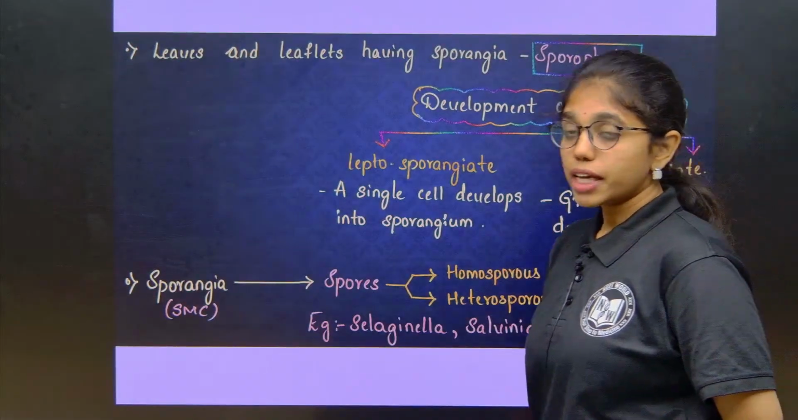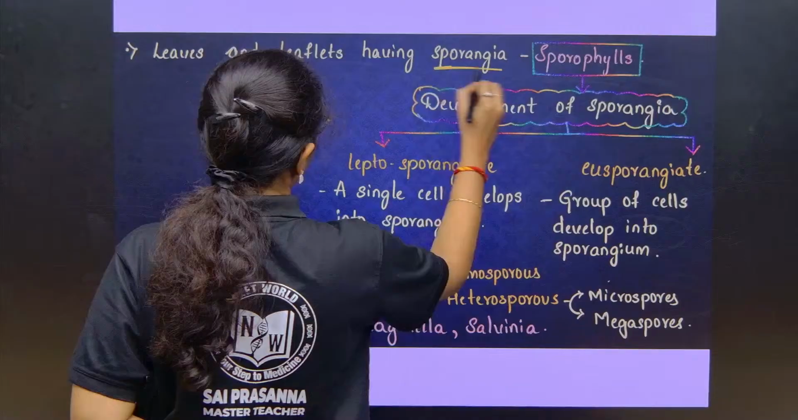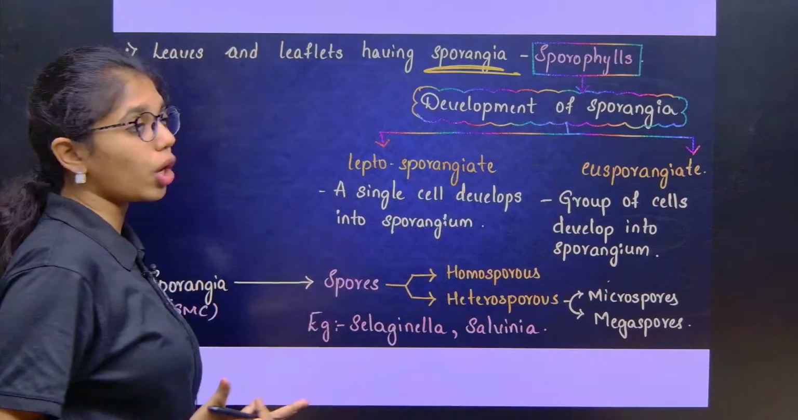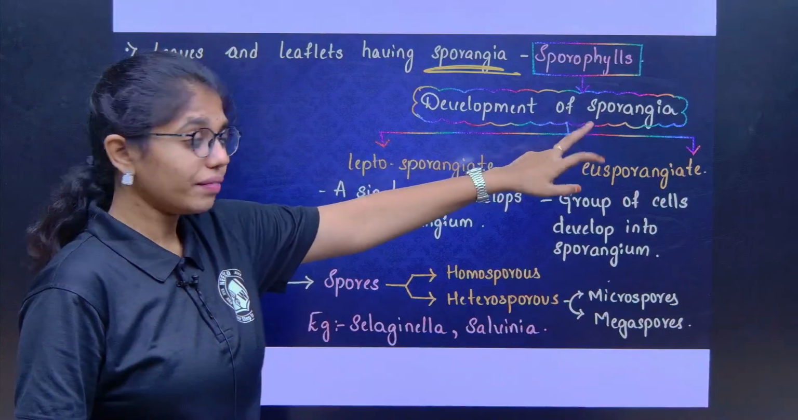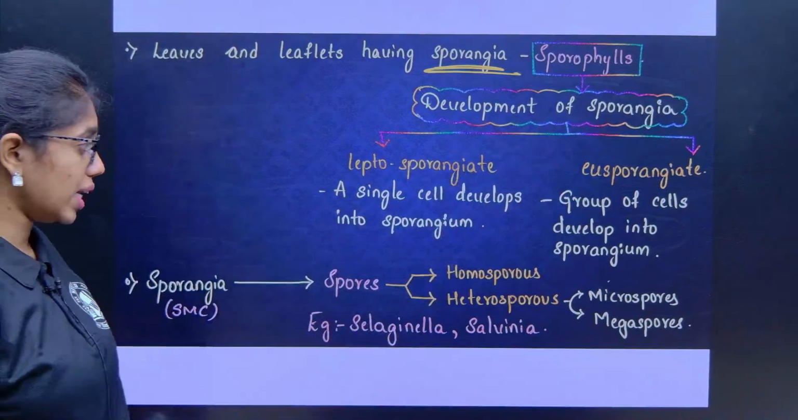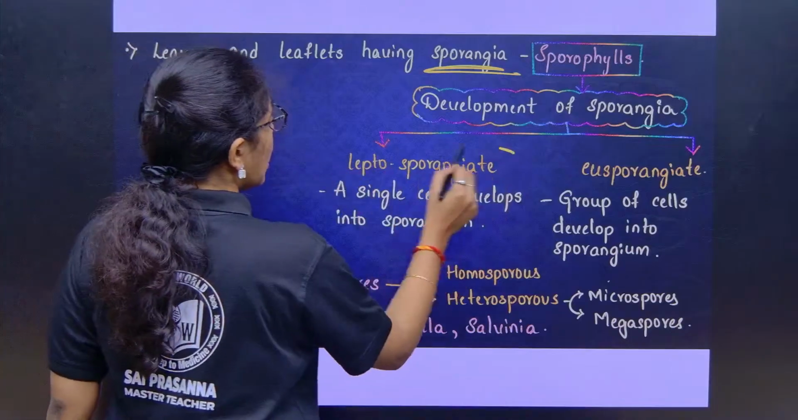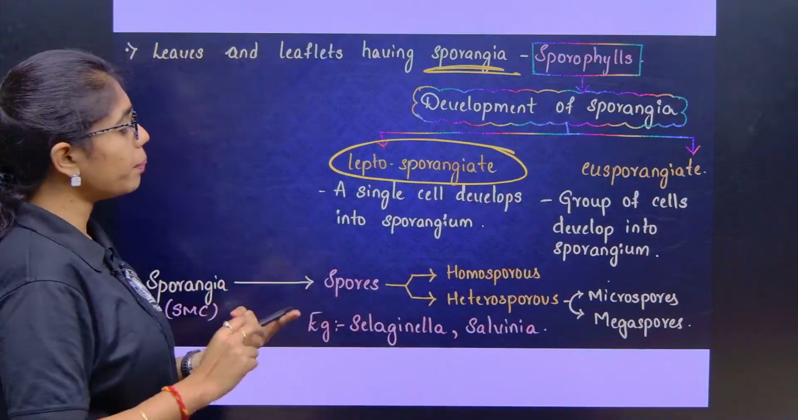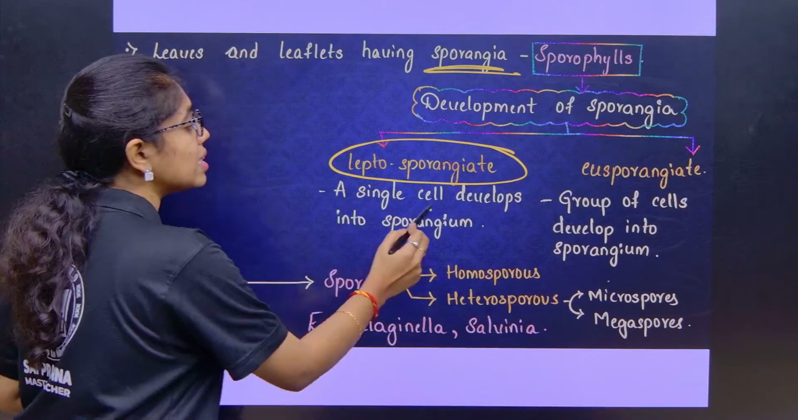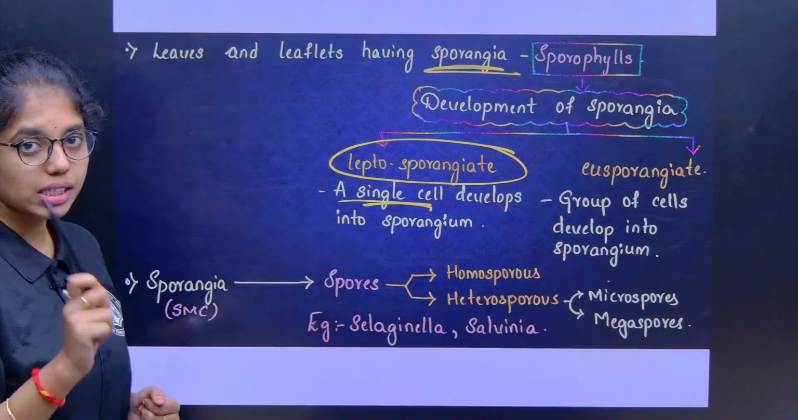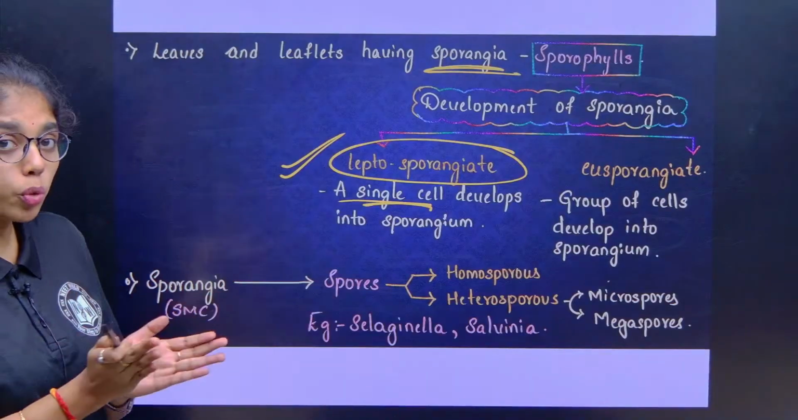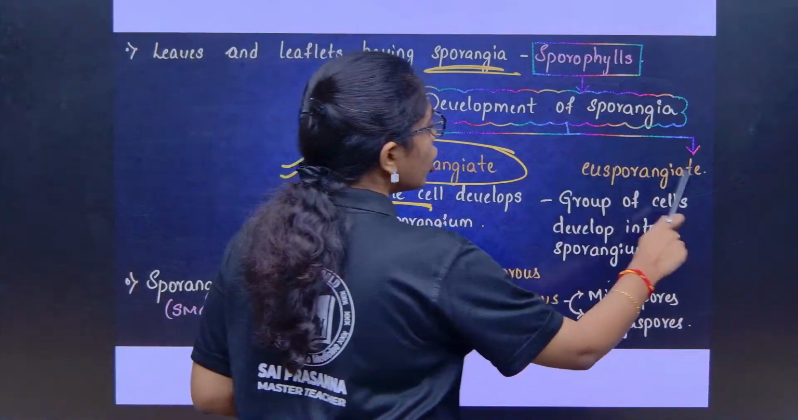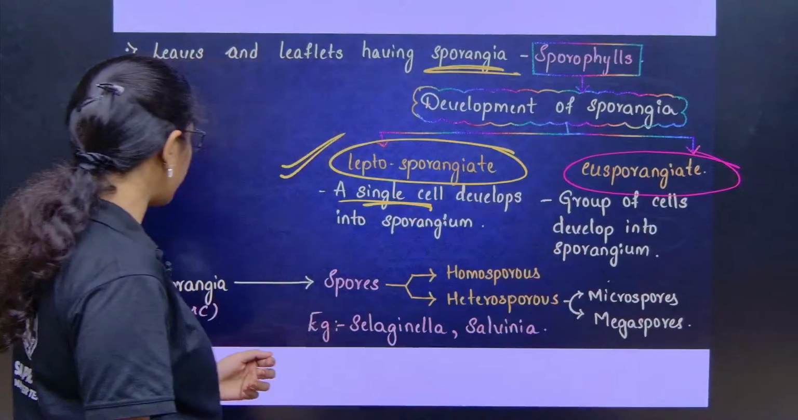Yeah, as I said, leaves and leaflets will bear what? Sporangia, that is why they are called sporophylls. Based on the development of sporangia, we have two types of sporangiates. One is leptosporangiate, if the development of the sporangium is from one single cell. If it is from a group of cells, then it is called eusporangiate type of development.